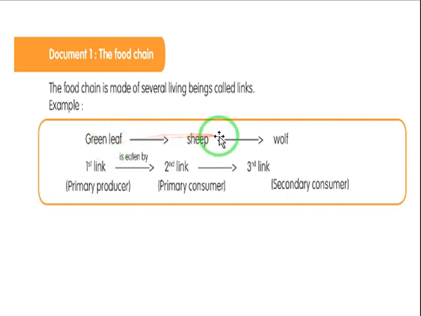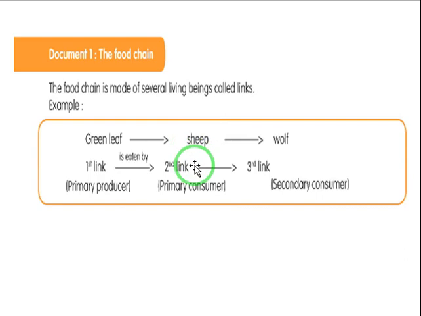The first living thing that comes after the producer should be a herbivorous animal or an omnivore, of course, because this animal must eat the green leaf. So the arrow here means is eaten by. This first herbivore animal is also called primary consumer.